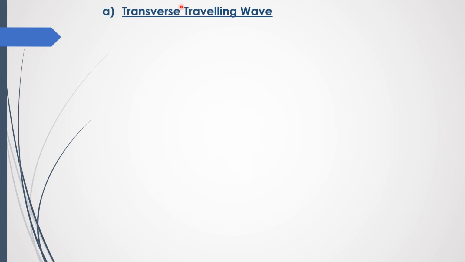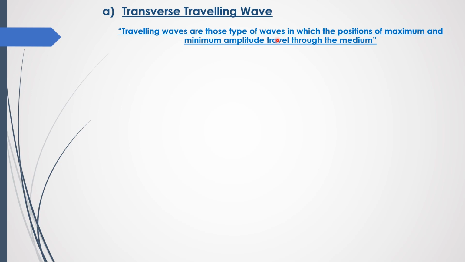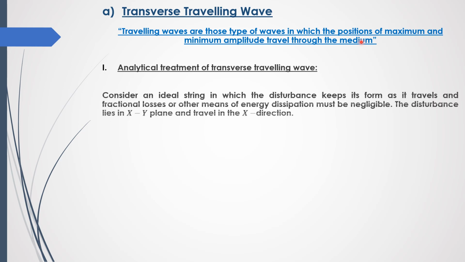Now, transverse traveling waves. Traveling waves are those types of waves in which positions of maximum and minimum amplitude travel through the medium. Analytical treatment of a transverse traveling wave: in this topic, we are trying to find the wave function that represents the traveling wave. For that, consider an ideal string in which the disturbance keeps its form as it travels, and frictional losses or other means of energy dissipation must be negligible. The disturbance lies in the xy plane and travels along the x-axis.